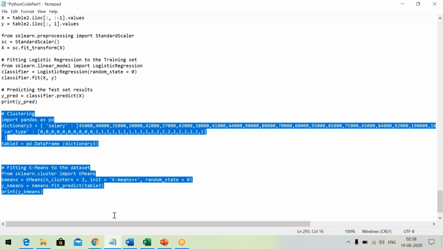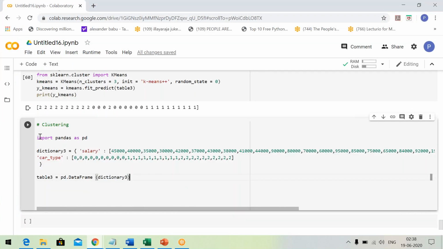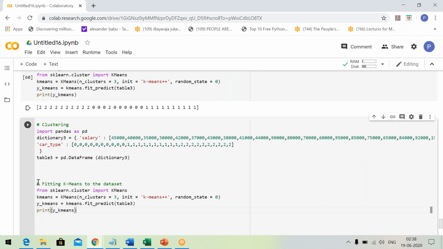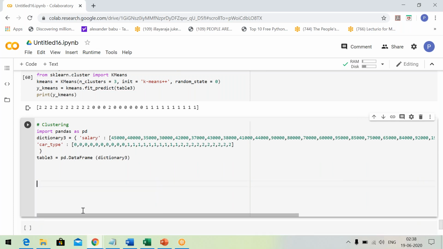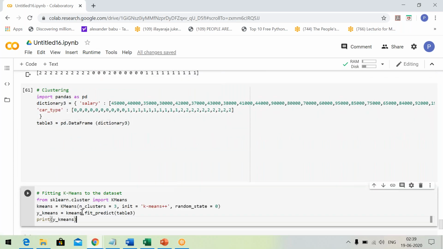Now I have copied this code and pasted it here. The first portion is here. Let me execute the first portion. I will do it once again because I have copied once again. I will remove and paste it once again. Now I will remove the second portion of the code and execute it later. Let me execute the first part. So one dictionary is there, and based on that dictionary, one table is defined. Now it's time to paste the remaining code and then execute.